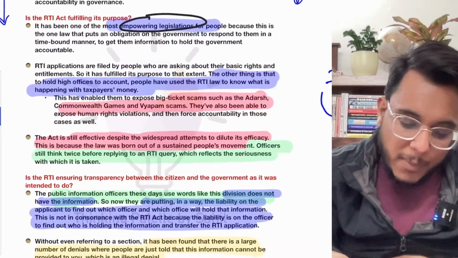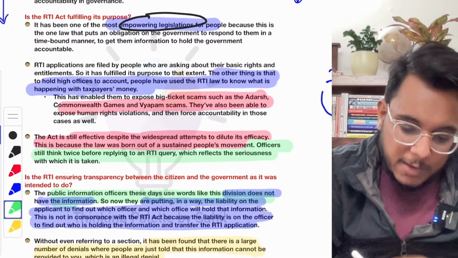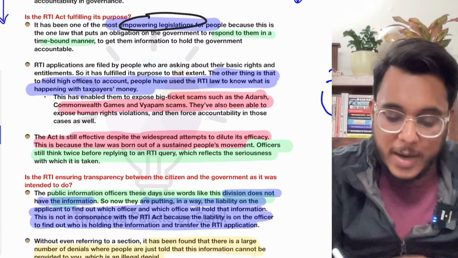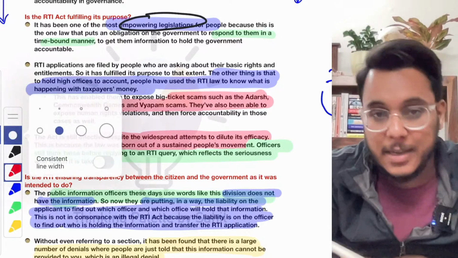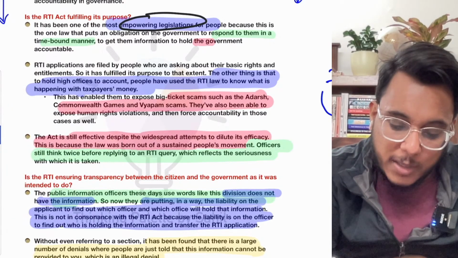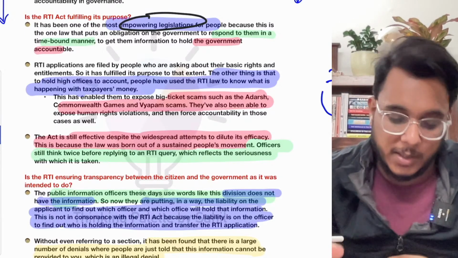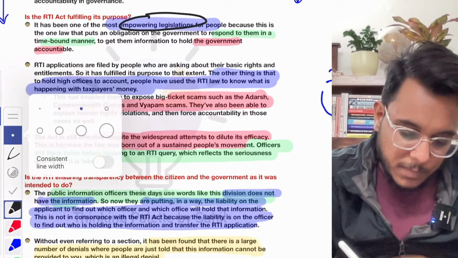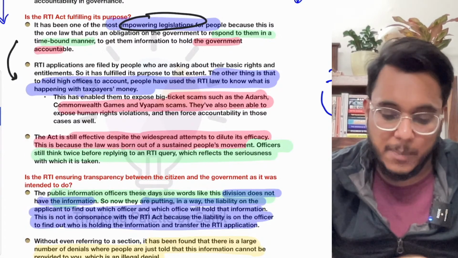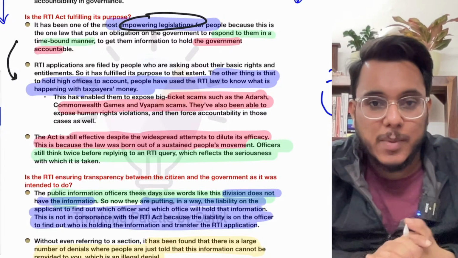When we talk about the RTI Act, we understand that under it, the government is bound to respond in a time-bound manner. On the basis of the information that people get, they can hold the government accountable for their actions and works.